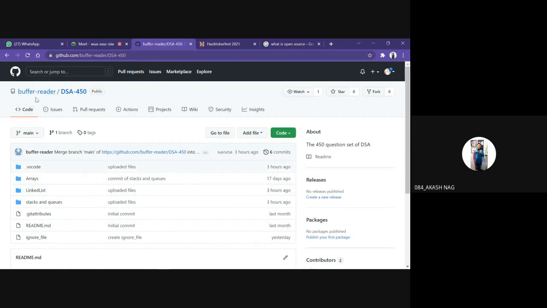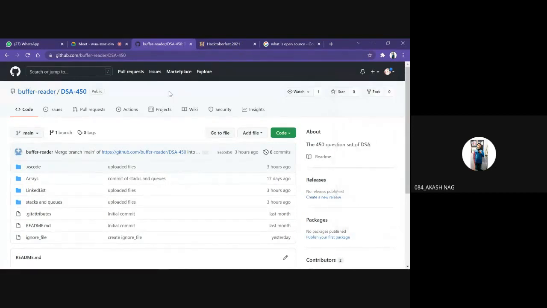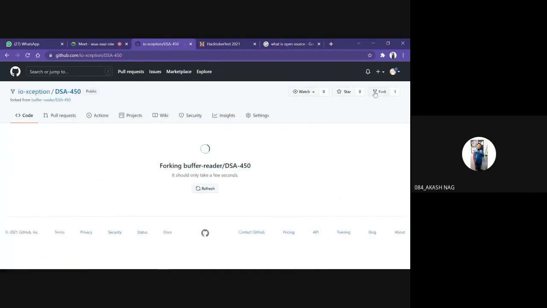Okay, this is the repository of Buffer Reader, but my account is IO exception, right? My account name is IO exception. So I want to copy Buffer Reader's repository DSA 450 problems into my own repository. So we will fork this, right? We will fork this. When we click on fork, see what happens.